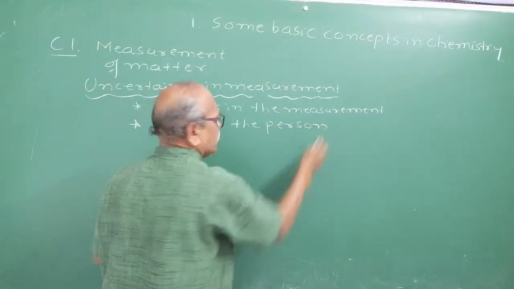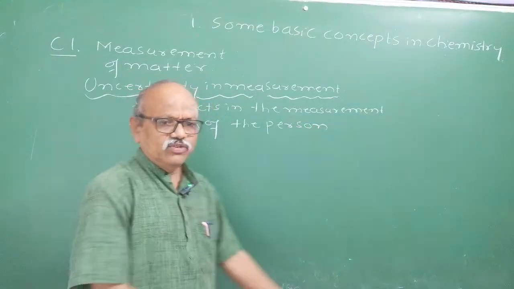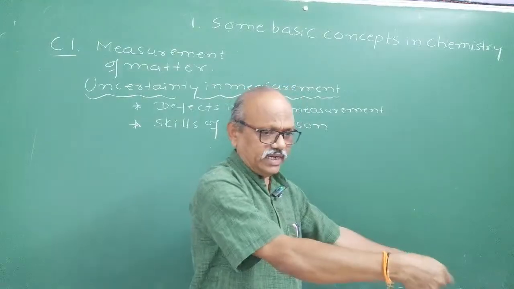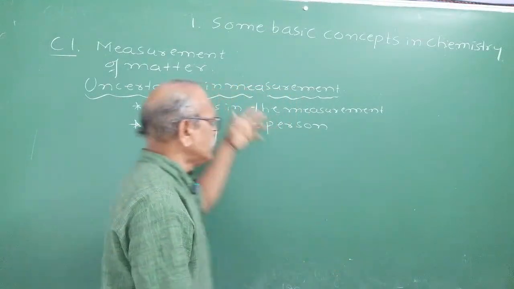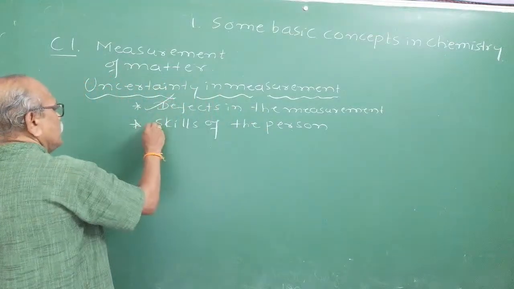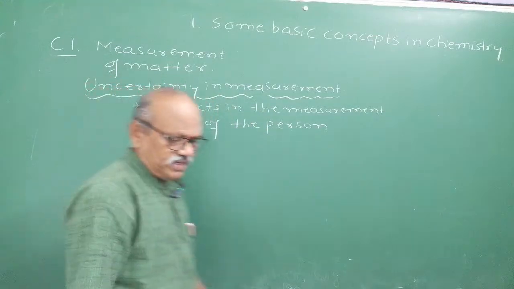If you want to measure the length of a particular hall randomly and the measurement is wrong, then you will get uncertainty.